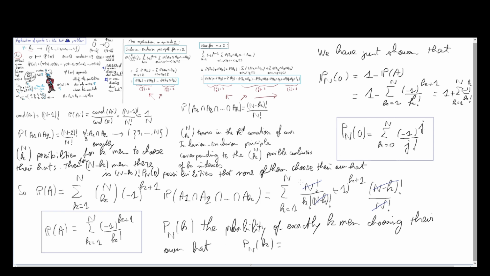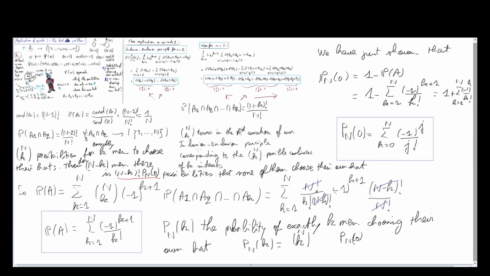And so we know how many possibilities there are for k men to choose their hats, so it intervenes in the computations. In the computation, we have this. We also have to include a probability, because at the end we have a probability. So we are putting this, and as we said, we have n minus k factorial of n minus k